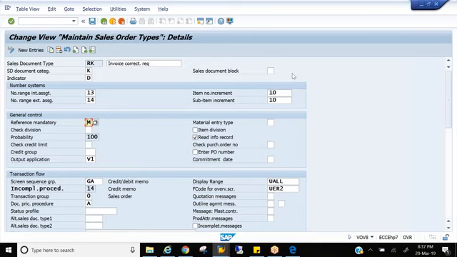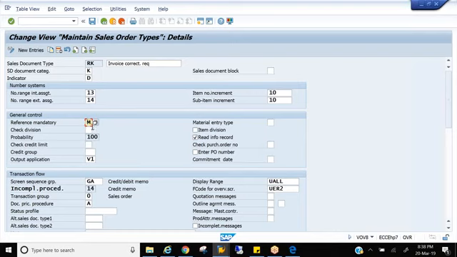I'll tell you how to do that. In the business, you will be giving clear instructions: for all dealers, you should use OR; for all government customers, you should use ZOR, because based on that only you do the configurations. But if a user creates it by mistake, then what to do? I'll tell you later.